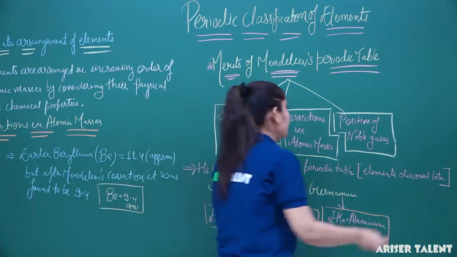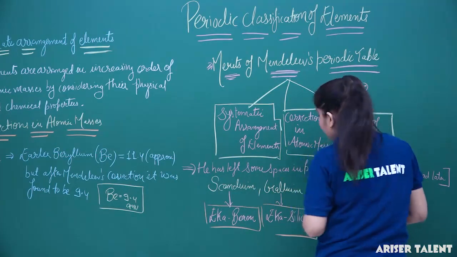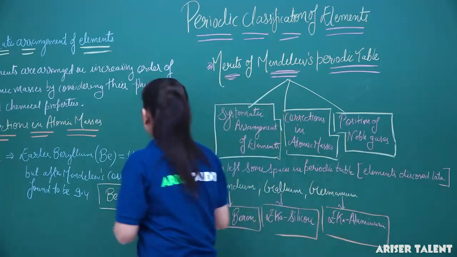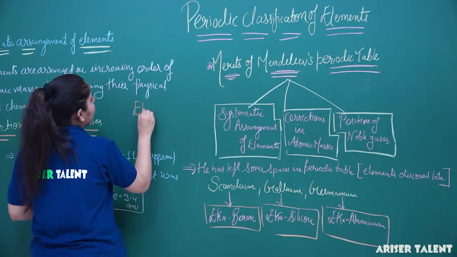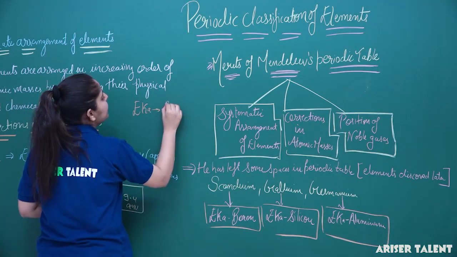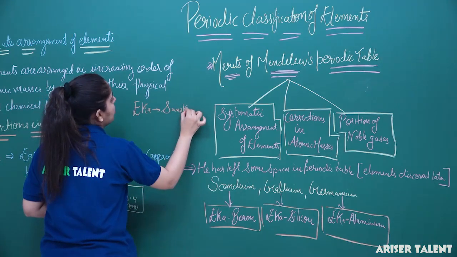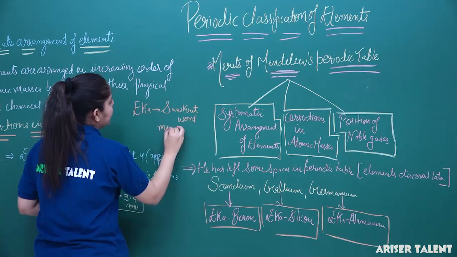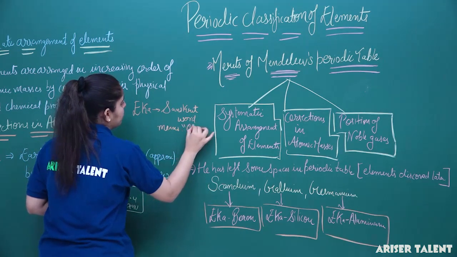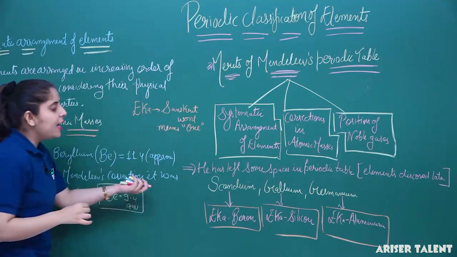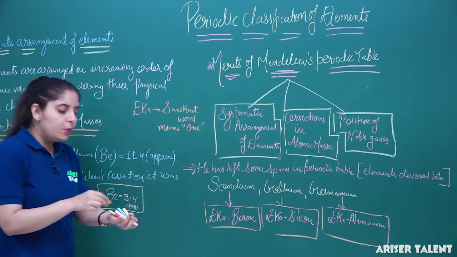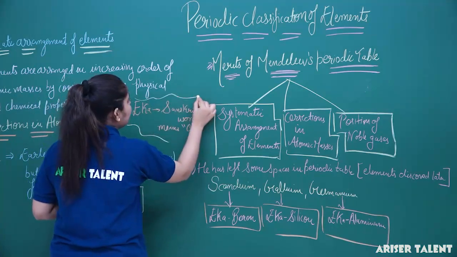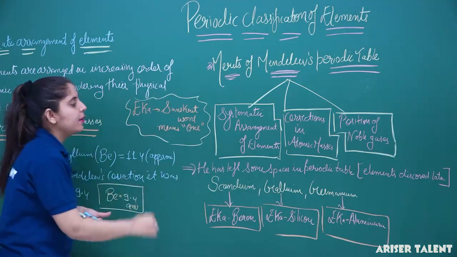And this Eka, I am writing it here, is actually a Sanskrit word. This Sanskrit word means one. So Eka-boron, Eka-silicon and Eka-aluminium have been used to specify such kinds of elements. So this is another merit of Mendeleev's periodic table.